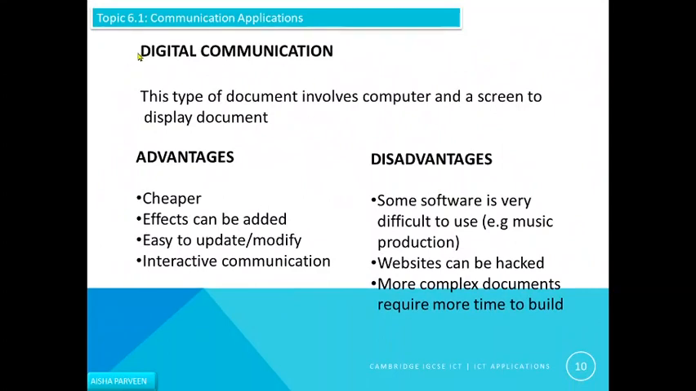Now come to the second part, that is digital communication. In paper based communication we have learned about newsletters, brochures, flyers and posters. Digital communication, this type of document involves a computer and a screen to display the document. What are the advantages of using digital communication? It is much cheaper. Effects can be added like animation, sounds, audio. Easy to update and modify. Interactive communication. But what are the disadvantages? Some software is very difficult to use, for example music production software. Websites can be hacked. More complex documents require more time to build. So these are the disadvantages of using digital communication.